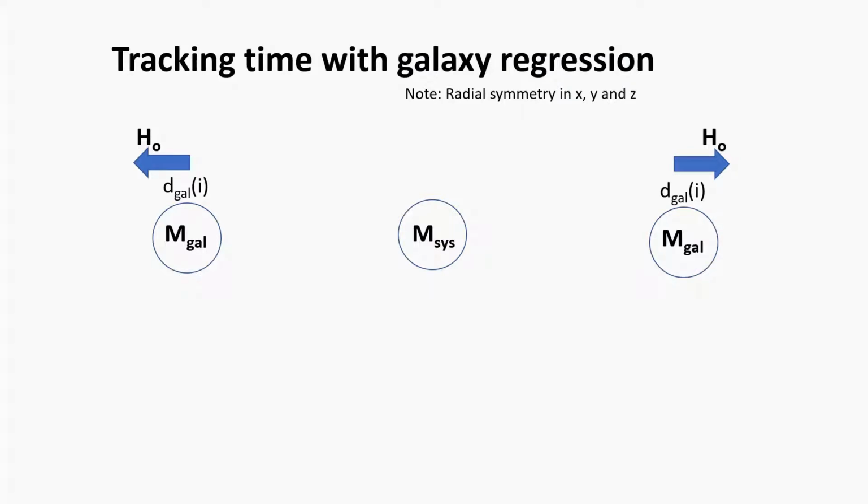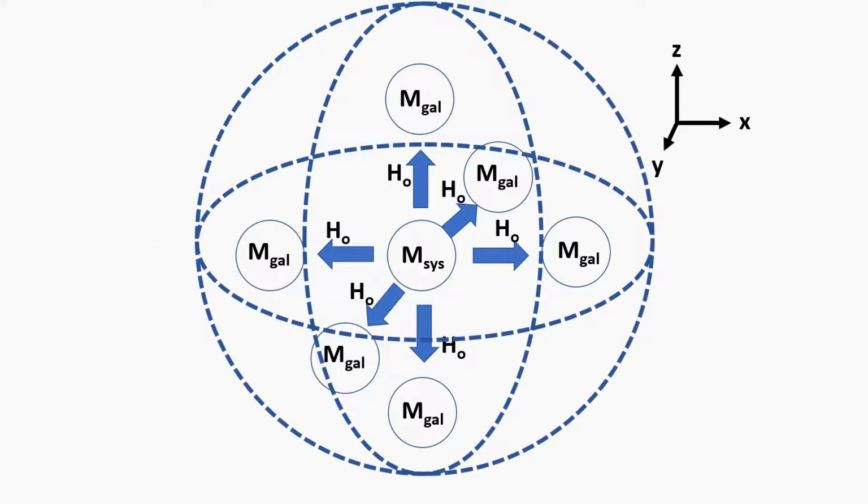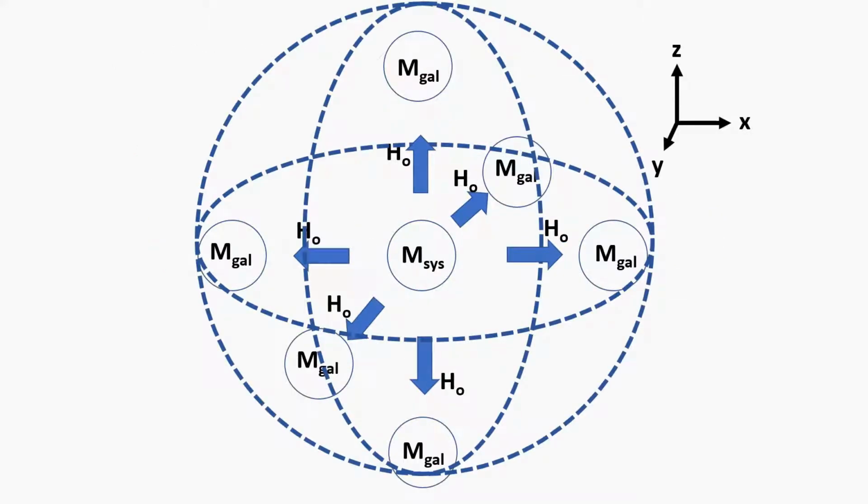Now I'm a very visual person, and I find it extremely useful to visualize mathematics in order to fully understand them. Here, we're going to use some cartoons to show how to track time with galaxy regression. Given any arbitrary observer in the universe with mass m_cis, that observer will experience galaxies moving away at Hubble's constant.